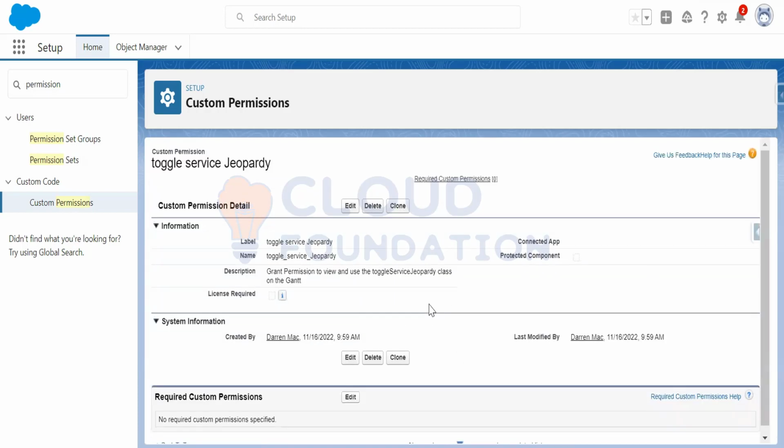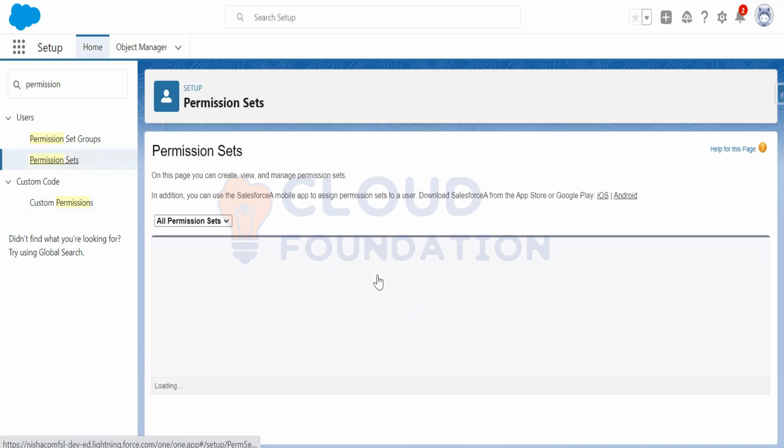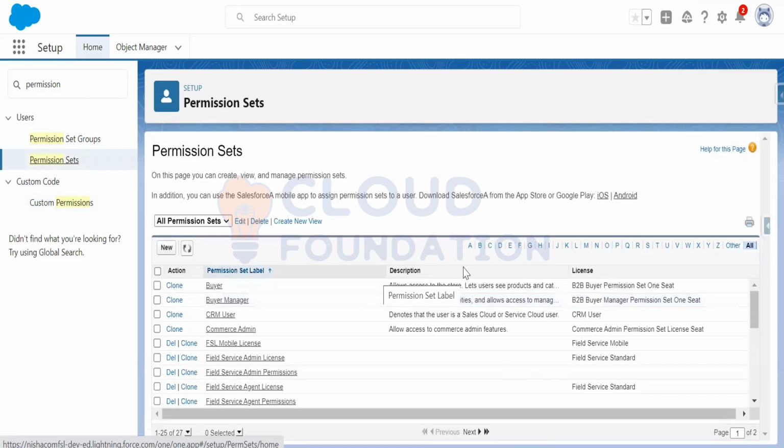Now once I've created the custom permission, I need to create the permission set to add my newly created permission. Let me go to the permission set. Okay, so now click on New.